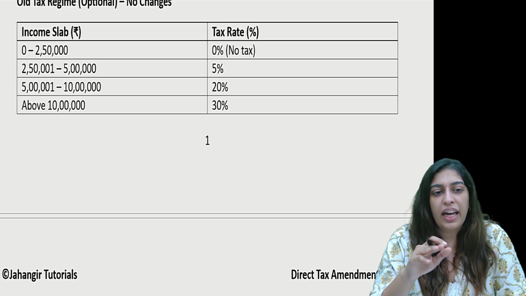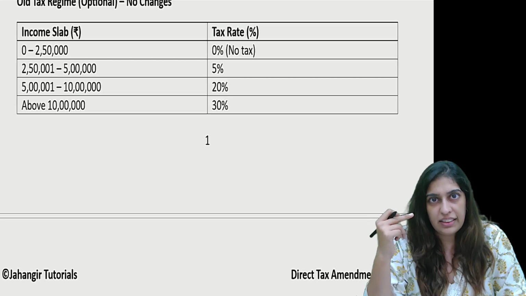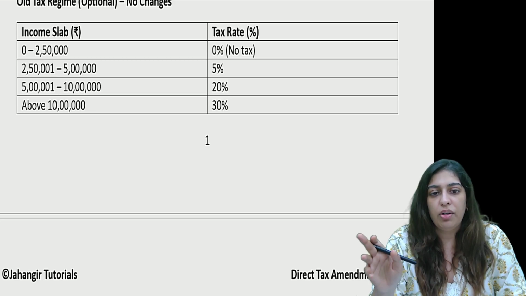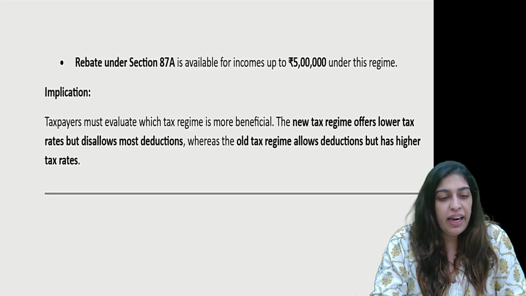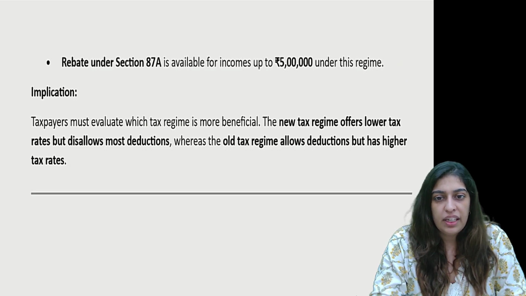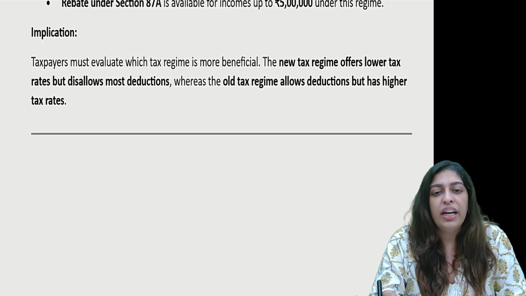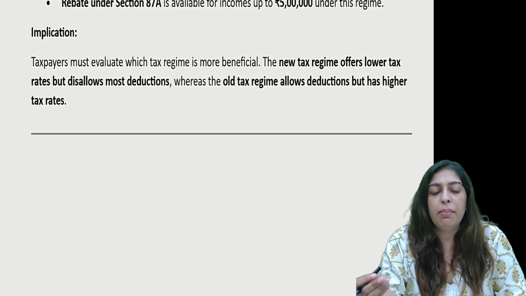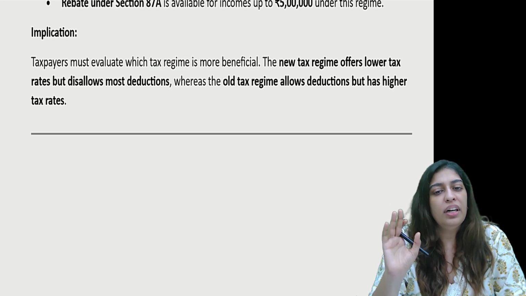Okay. Now this was your new tax regime. Remember, the old tax regime starts at 3 lakhs: 3, 6, 9, 12, 15. Here it is 2.5, 2.5, 5, then 5 to 10 and then above 10. And the rates are 5, 20, 30. And rebate under the old tax regime is 5 lakhs. Now it has become 7. Now it is on the taxpayer to opt which is beneficial for them, and accordingly they can opt for the regime, old or new.